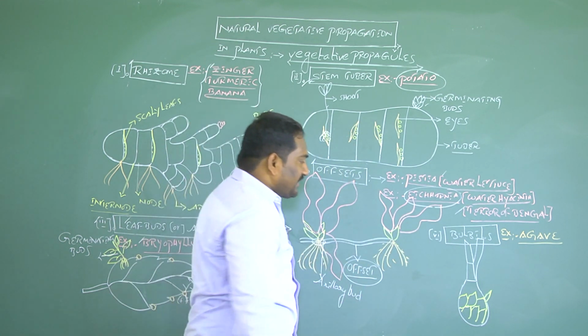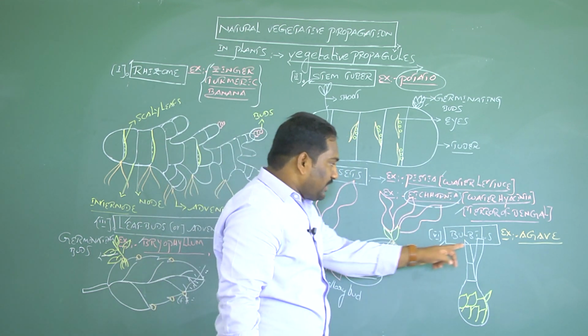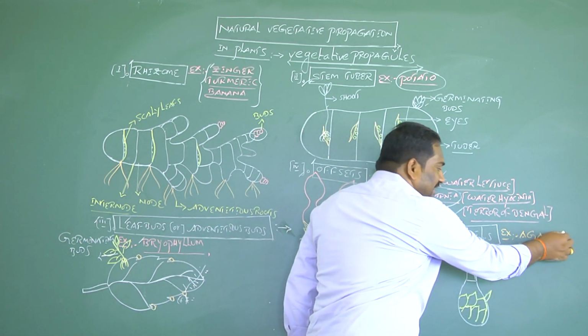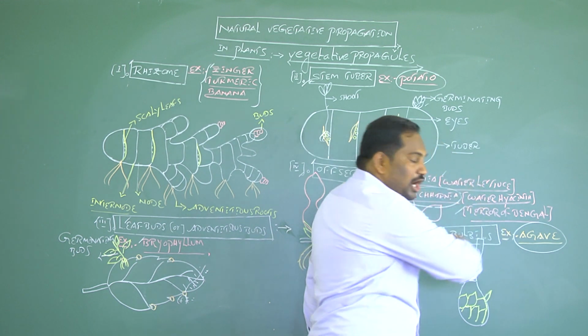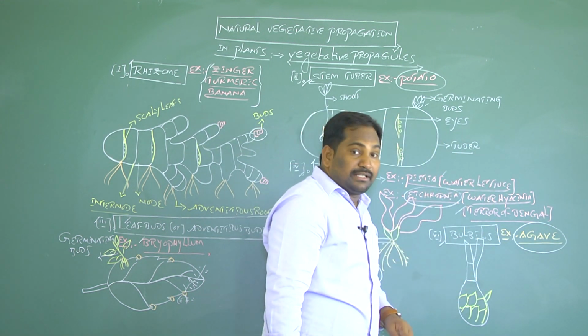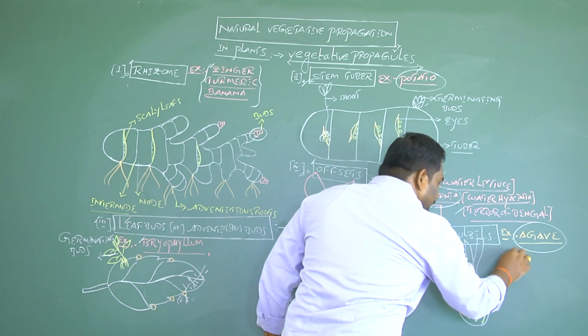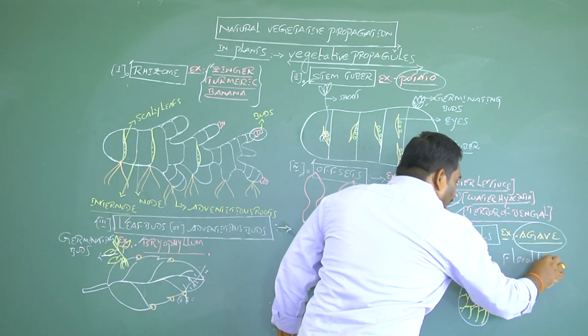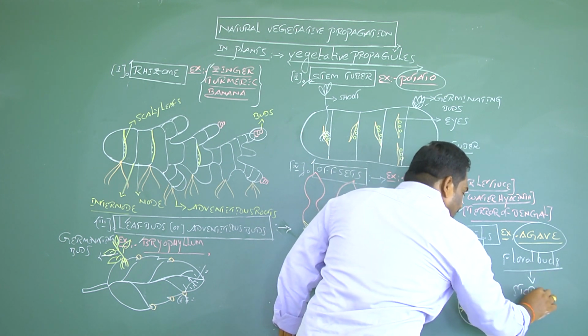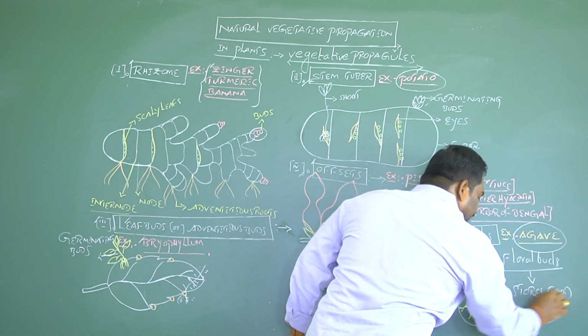The final vegetative propagule for vegetative reproduction in plants is bulbils. The best example for bulbils is Agave americana, commonly called century plant. In this plant, the floral buds are reproductive buds that store food material.